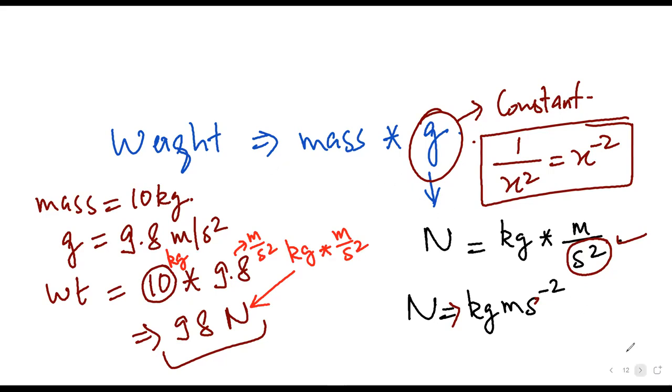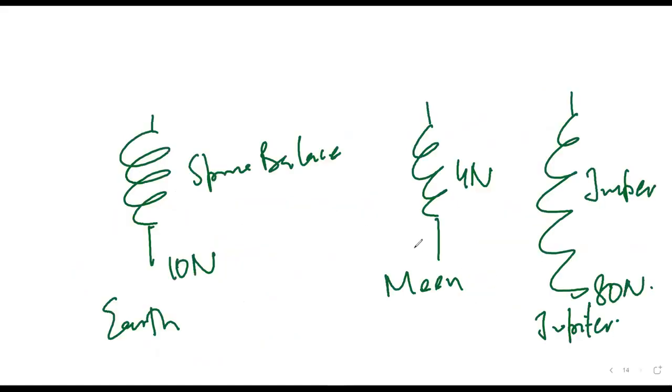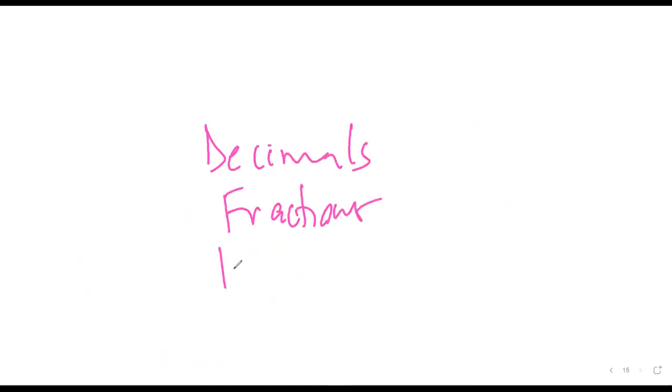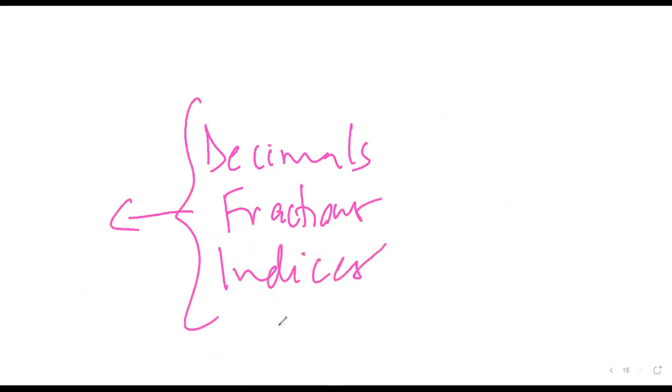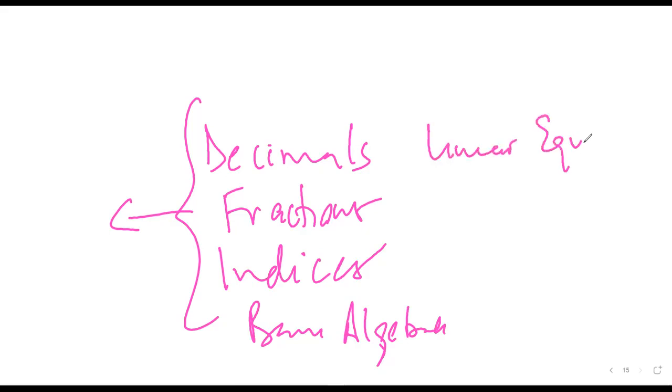What will start happening is you will start seeing decimals, fractions, indices, and including your basic algebra and your linear equations. You'll slowly start seeing all these things from maths in your physics. Mr. Satya, have you understood?